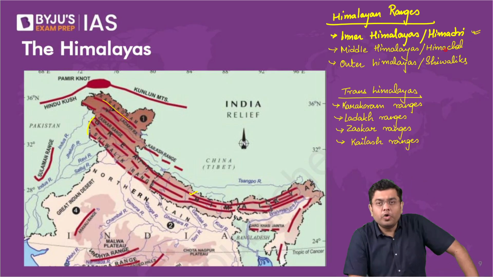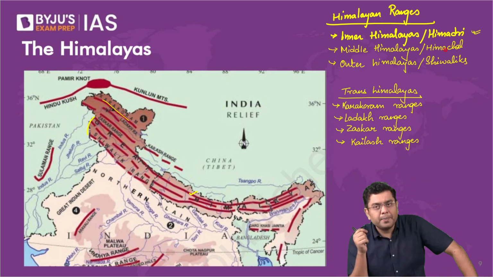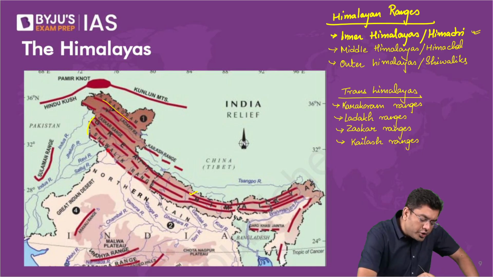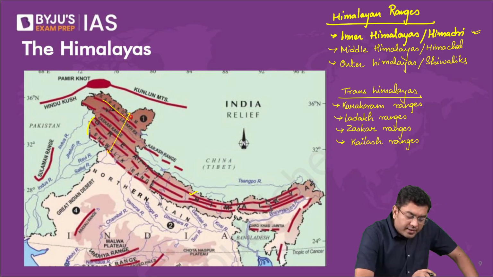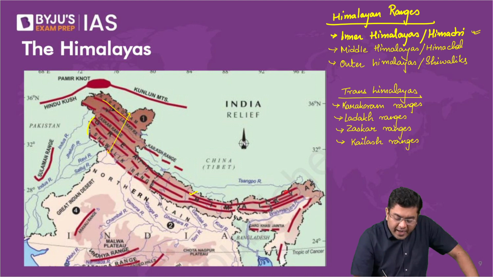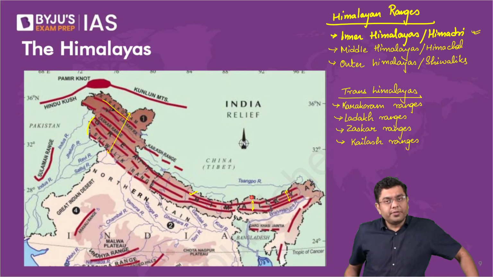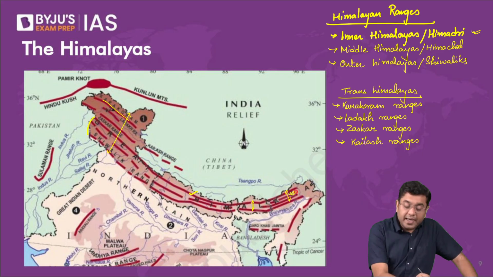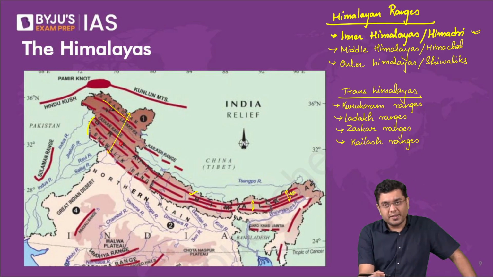Overall, if you take a look at the orientation or the alignment, you will find that the mountains are much more distributed here, much wider here, and they get very, very narrow as you go to the east. That distance between the ranges decreases. So here, automatically you can come to a conclusion that there is a greater amount of compression in the eastern part as compared to the northwestern part.